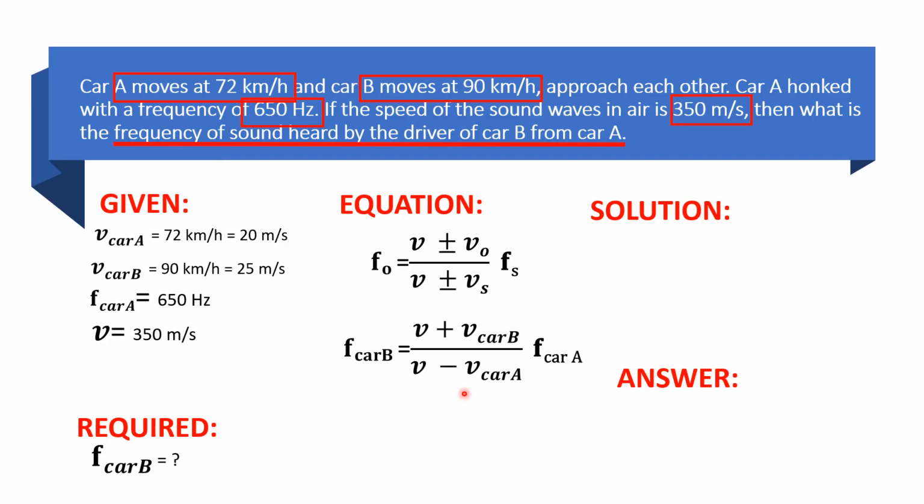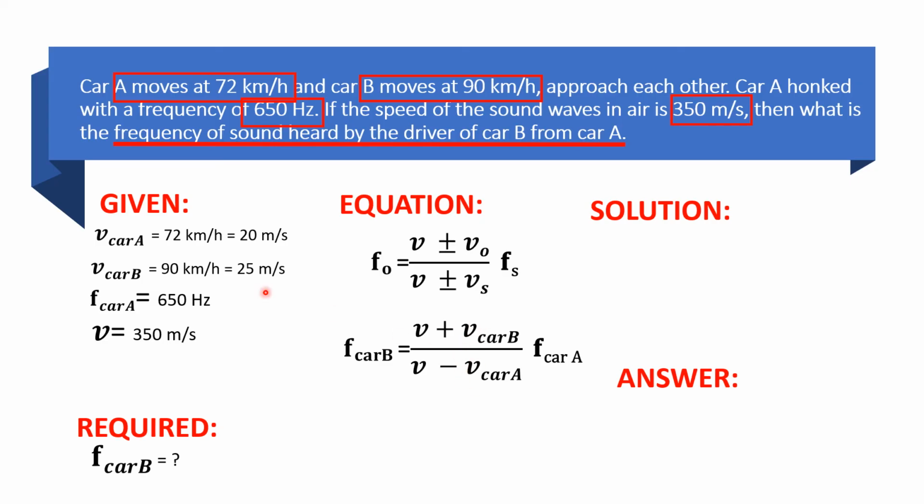So, that is our equation. Why did it become positive again? Because the observer, according to the rule, is approaching the source, so positive. Our source, when approaching the observer, is negative. Okay, I hope you understand this one.